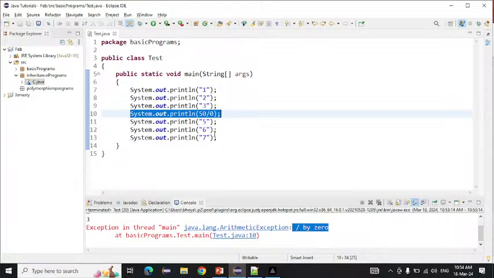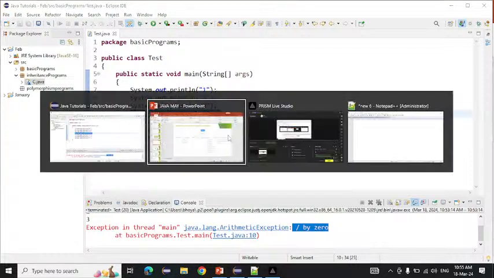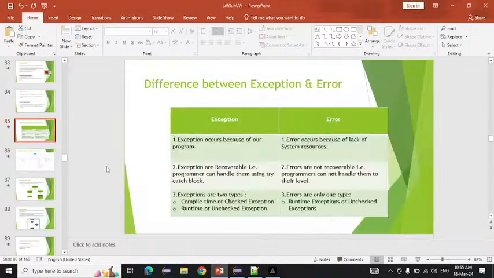Suppose I want to print something and the printer is not there, so is that an error or an exception? Can we print that? No, right? That is an error only. Take another example: suppose I want to see something on the computer, but the monitor is not there. That is an error only, right? So this is the difference between exception and error. An exception can be handled, and an error cannot be handled.